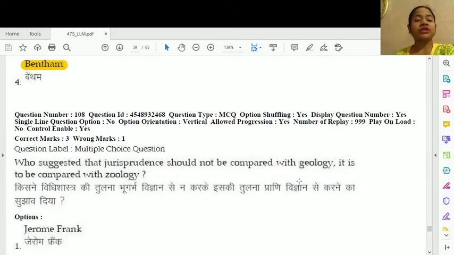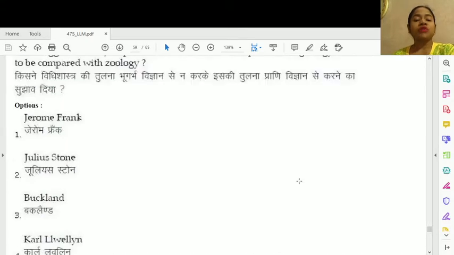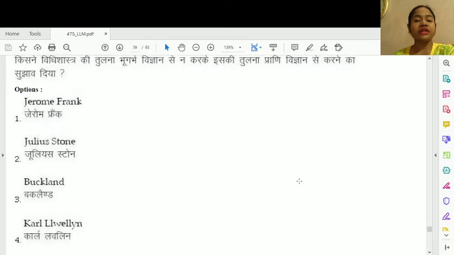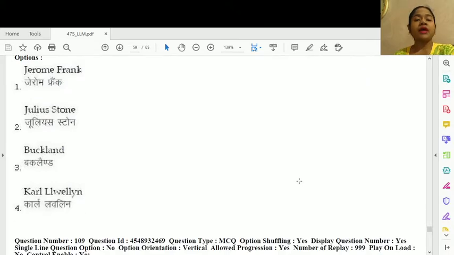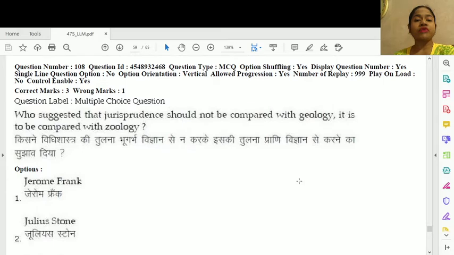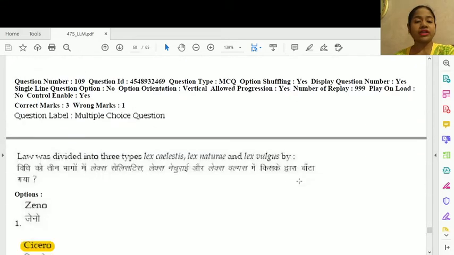Question number 108, who suggested that jurisprudence should not be compared with geology, it is to be compared with geometry? So according to my personal research, I think option number 3, Buckland would be the answer, but I am not actually sure. So if you have the answer, kindly comment in the comment section below.